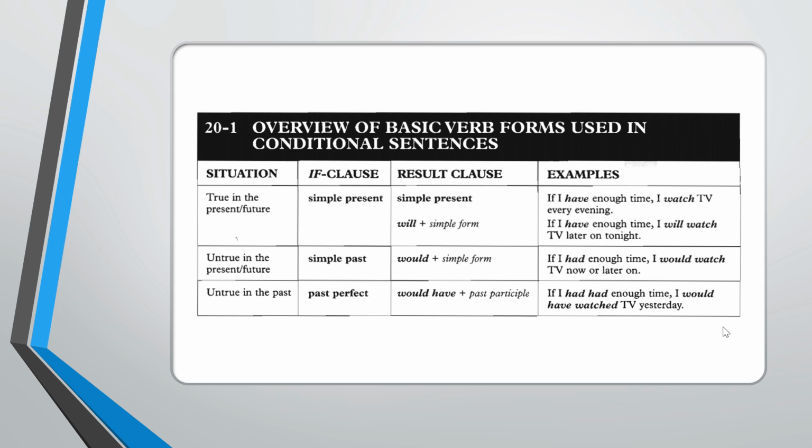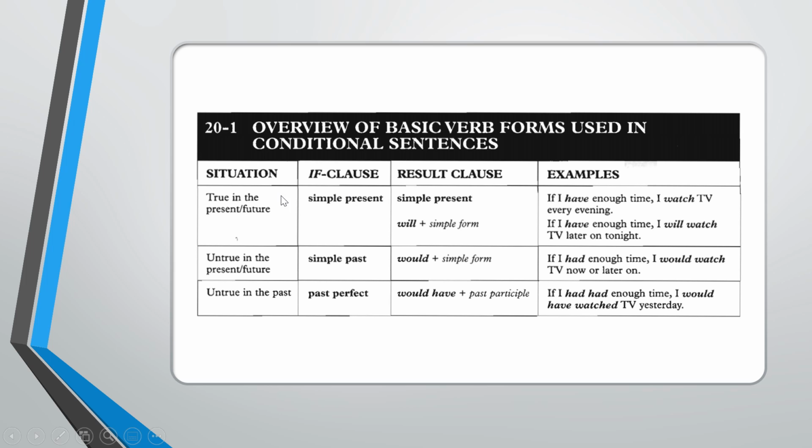And untrue in the past is the third type. In conditional sentences, there are 2 kinds of clauses. The first one is the if clause, or subclause, and the second one is the result clause, or is famously known as main clause.